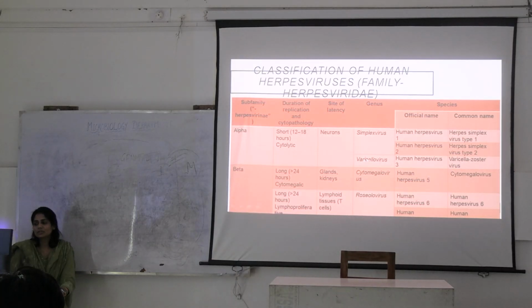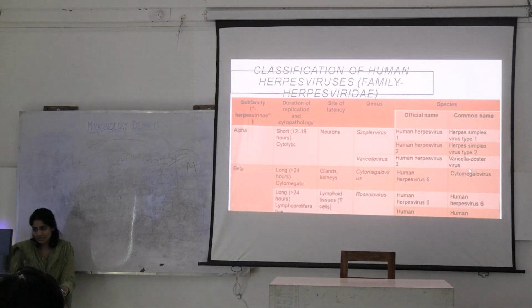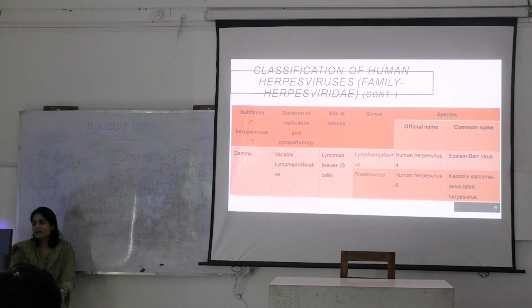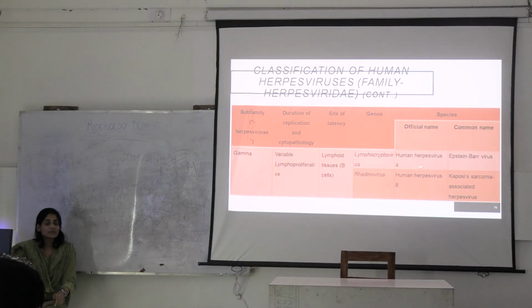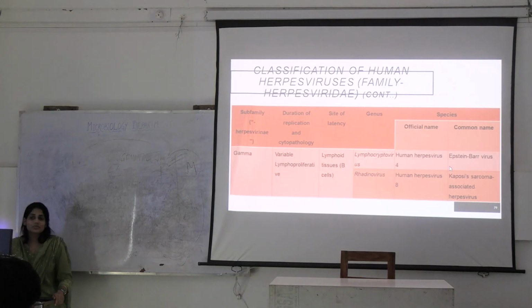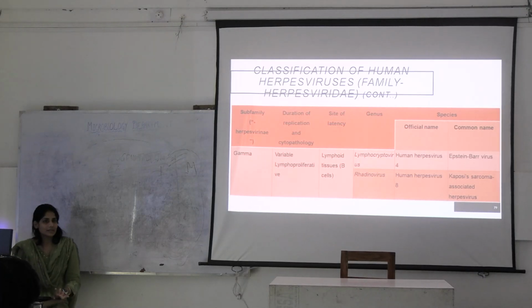Where is it? Cytomegalovirus, HHV 5, you can see. And lymphoid tissue, you can see HHV 6 and 7. And gamma, which is lymphoid tissue B cells. Where can you see this? EBV and Kaposi sarcoma. So these are associated with malignancy.